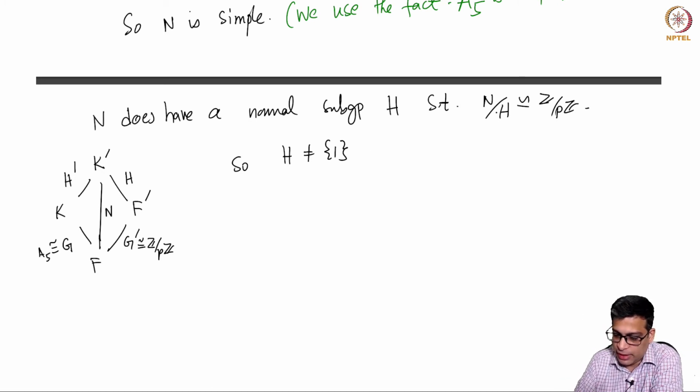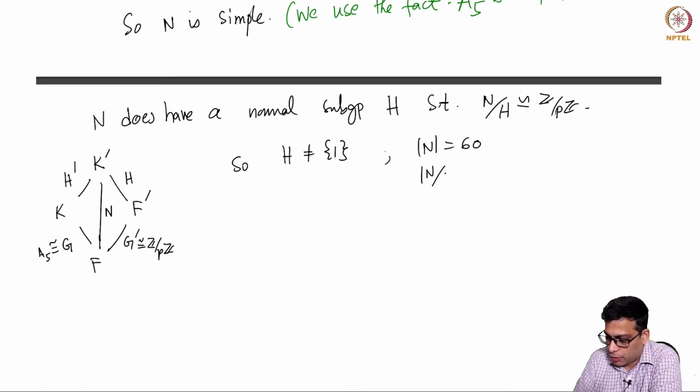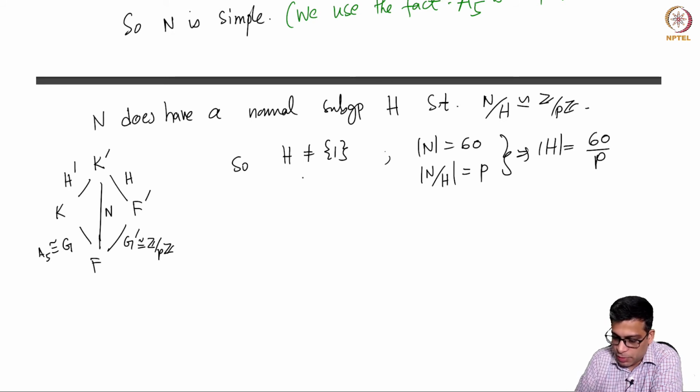N has 60 elements, right? So cardinality of N is 60 and cardinality of H prime is P, right? So this implies cardinality of H is 60 by P, but 60 by P is less than 60 and bigger than 1.